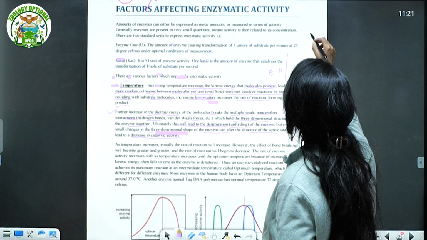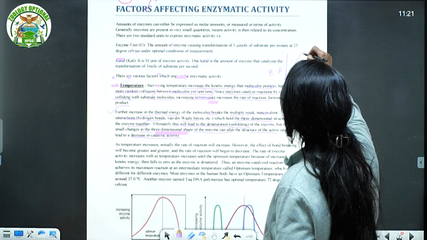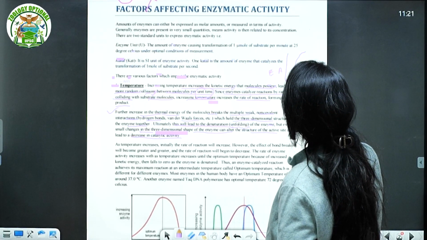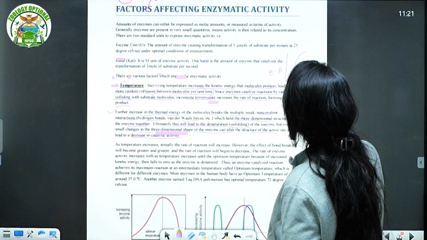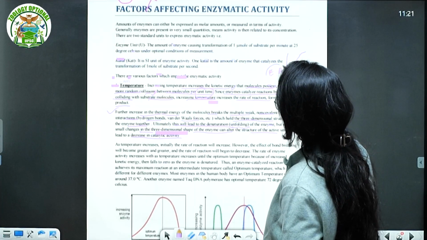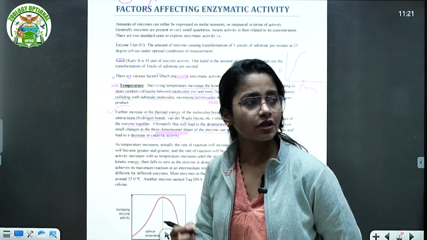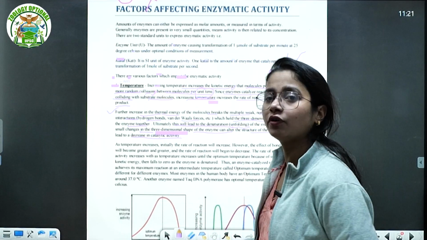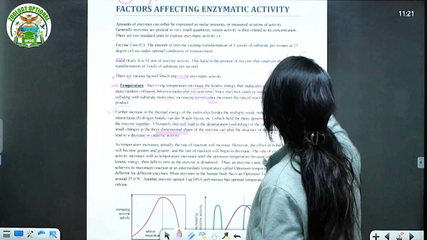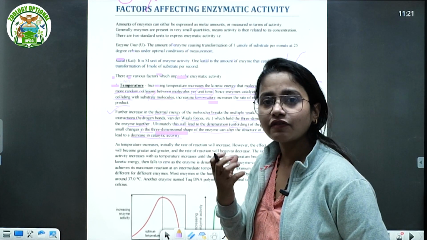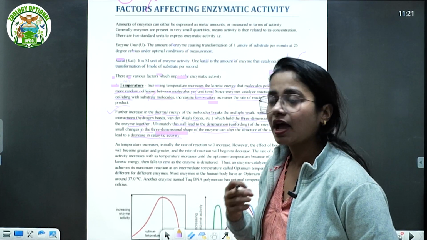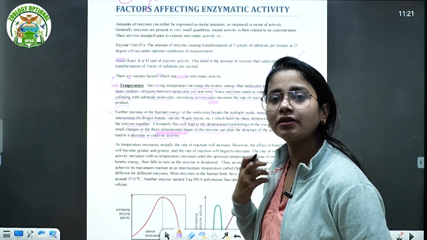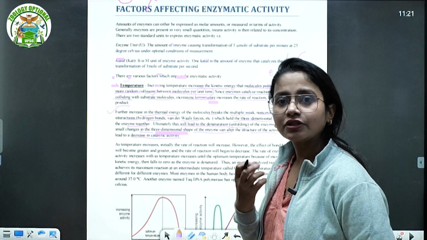But after a certain period of time, if you are further increasing the temperature, it is now impacting the structure of the enzyme, that is, opening the bonds, right? That is destabilizing or unfolding the enzyme structure. Then after that, what will happen? The active site of the enzyme will get impacted. Even if you increase the temperature, the active site is not available. The substrate will not be able to bind. The instability of the functional structure of the enzyme.